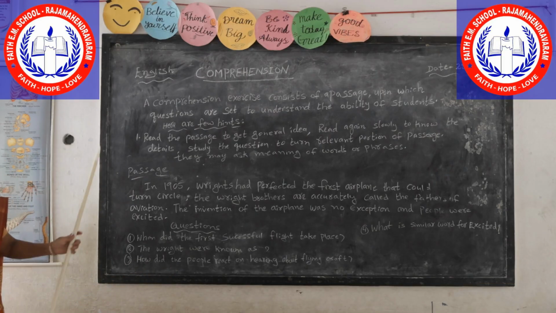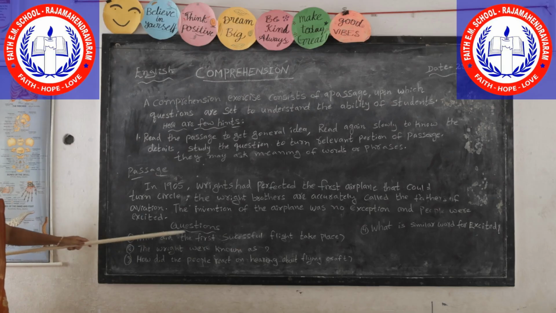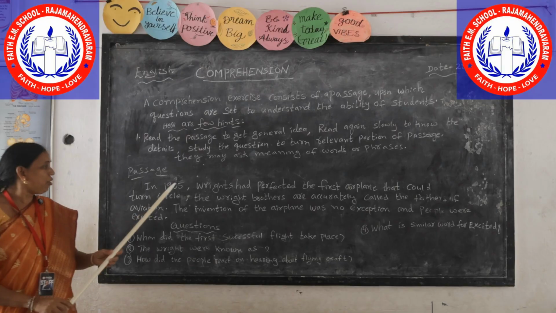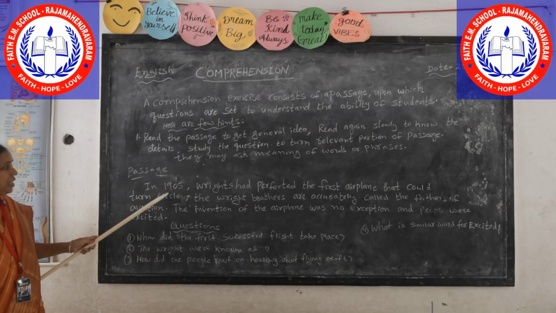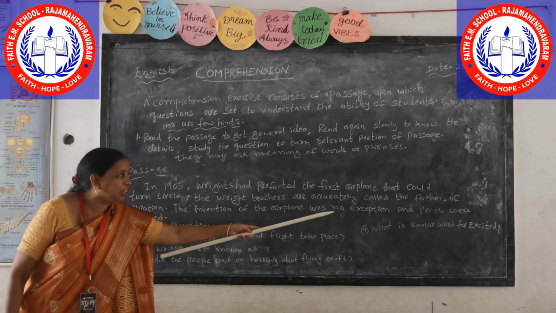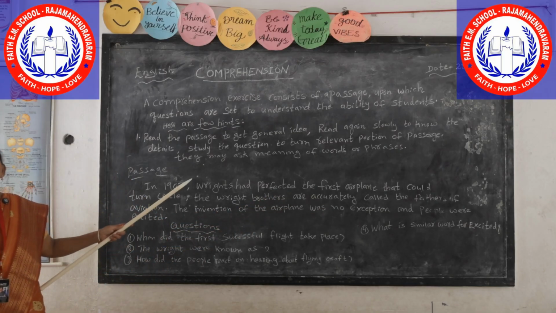So again, read out the question: when did the first successful flight take place? Here, in 1905, the answer we can find easily, that in 1905 Wright perfected the first airplane. So this is the answer.